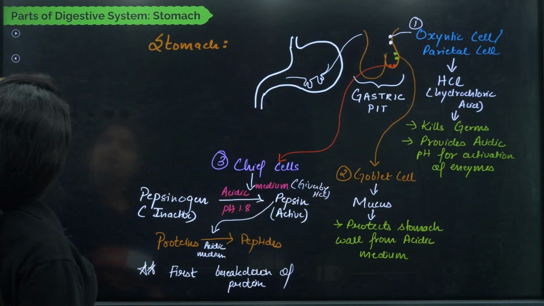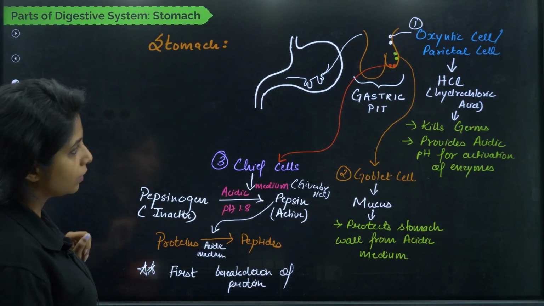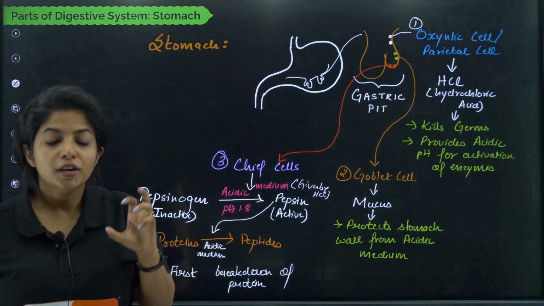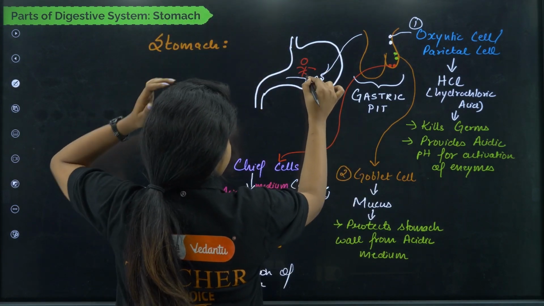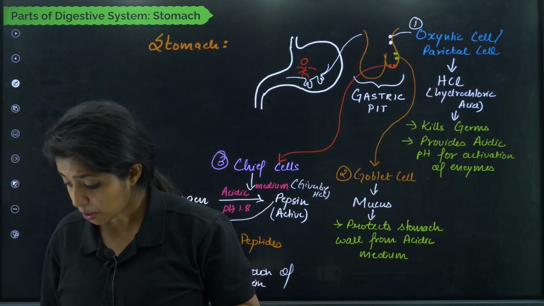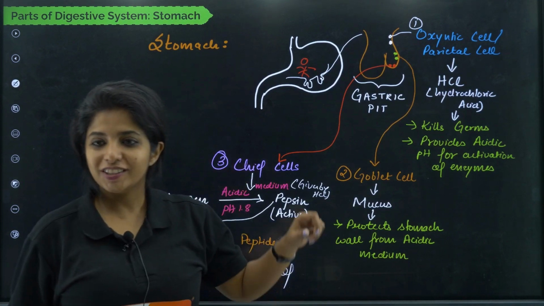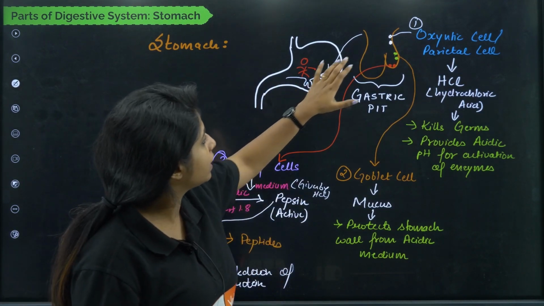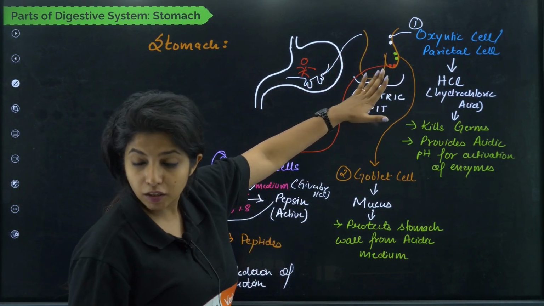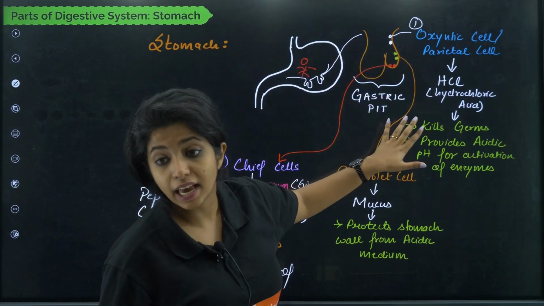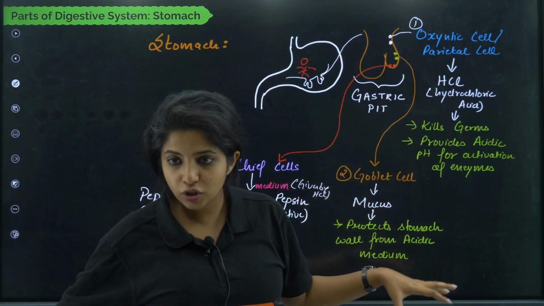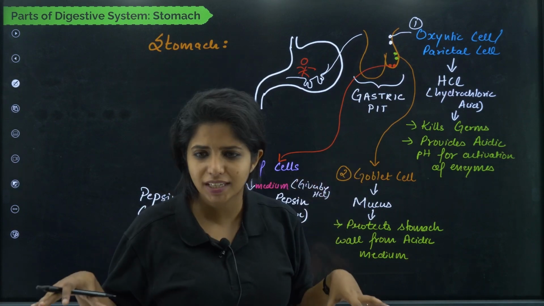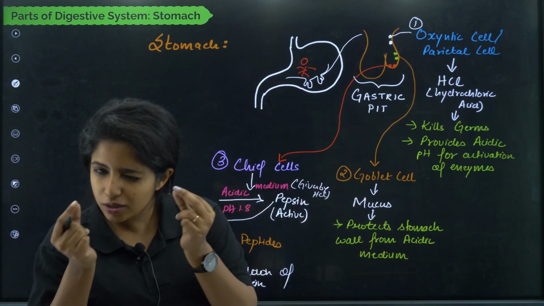So over here we have the stomach. Now what happens in the stomach? Imagine this is the stomach and I am standing inside the stomach. This is Jasmine Ma'am standing inside the stomach, and Jasmine Ma'am is saying, oh, there are so many pits. So these are the pits that you see, my dear children. I have enlarged one pit. I call this pit a gastric pit. So inside the stomach, you have so many pits which are known as gastric pits, which you cannot see. They are not like big pits. They are small pits.